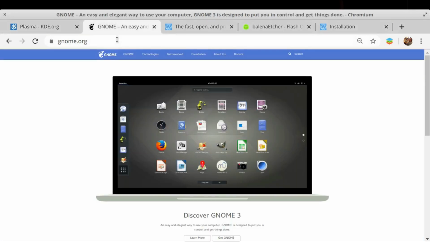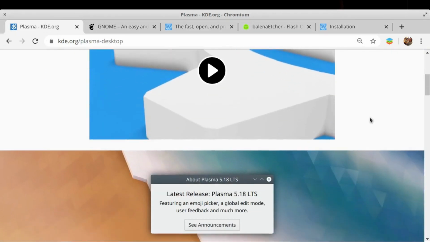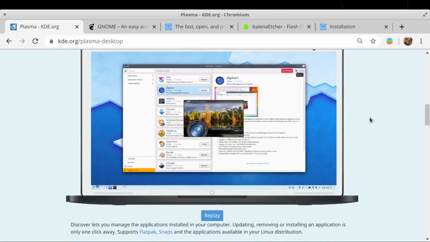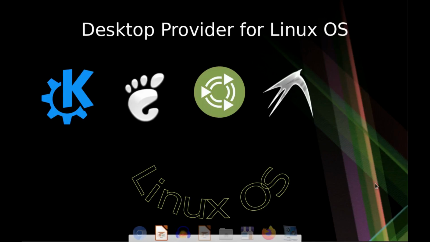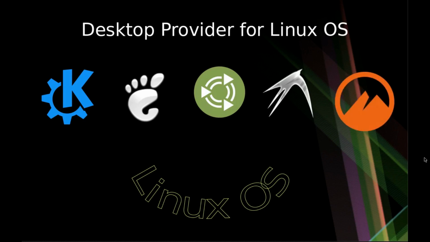Each desktop environment has its own unique features and also software centers where you can go and download. But there are third-party providers who take the operating system and build their own design on top of this. Because when I say Linux, everything is open source, right? So anybody can take any distribution and start designing their own personalized desktop environment.